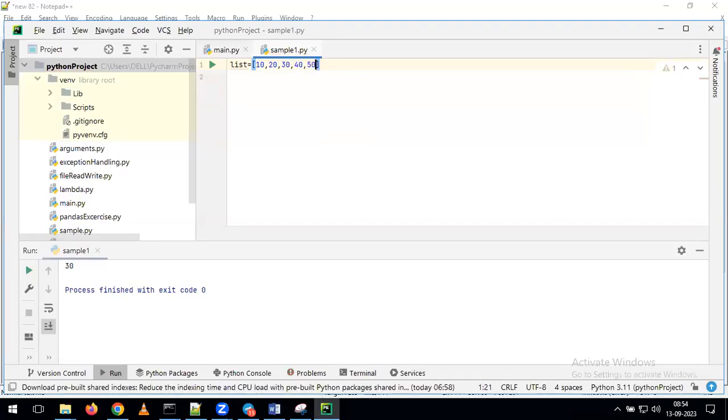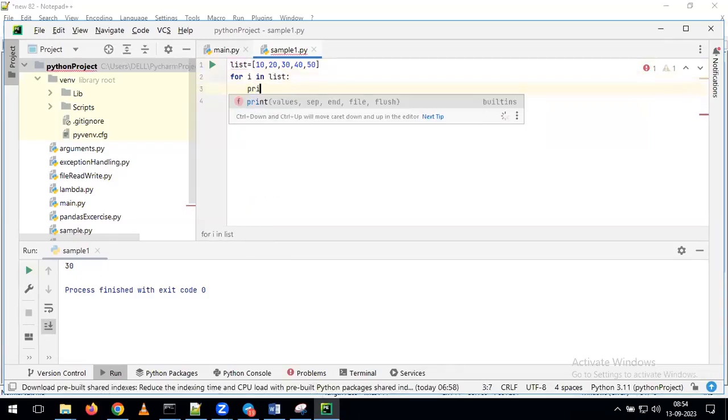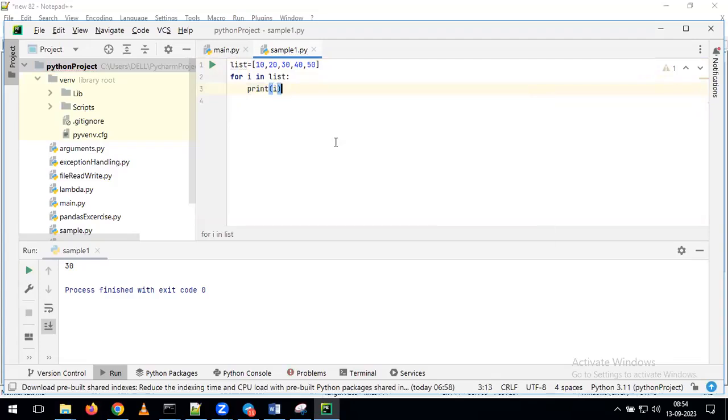Now I want to iterate the list. So how we need to write the program for iterating the list? With a for loop. For i in list. After that, just give print of i. So this is the way you can write the program.